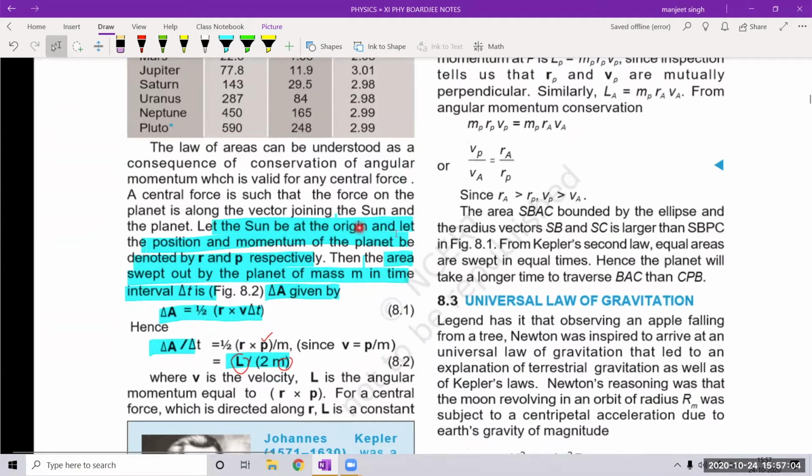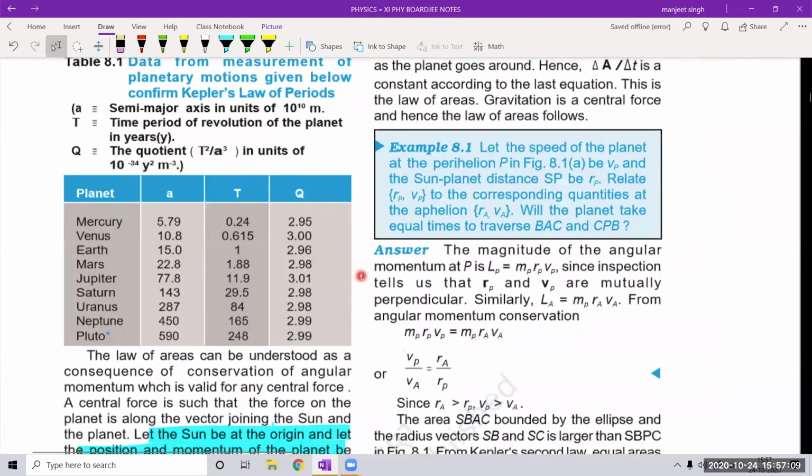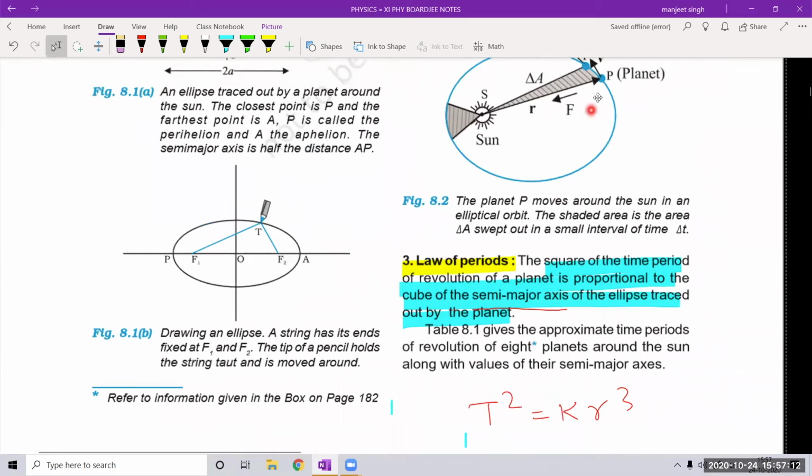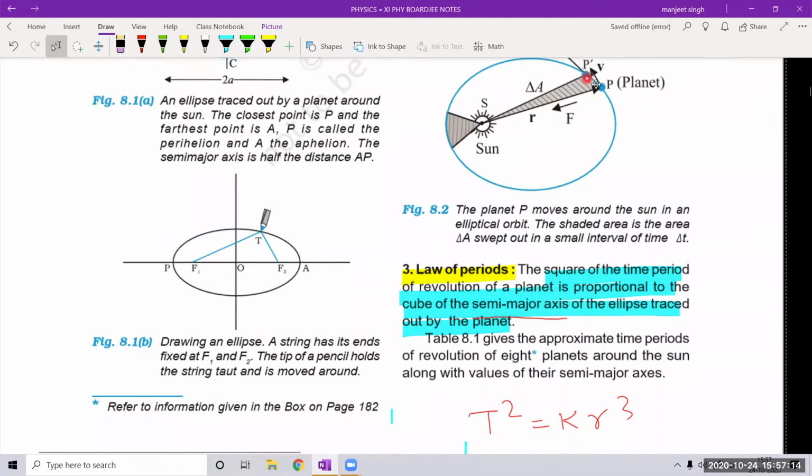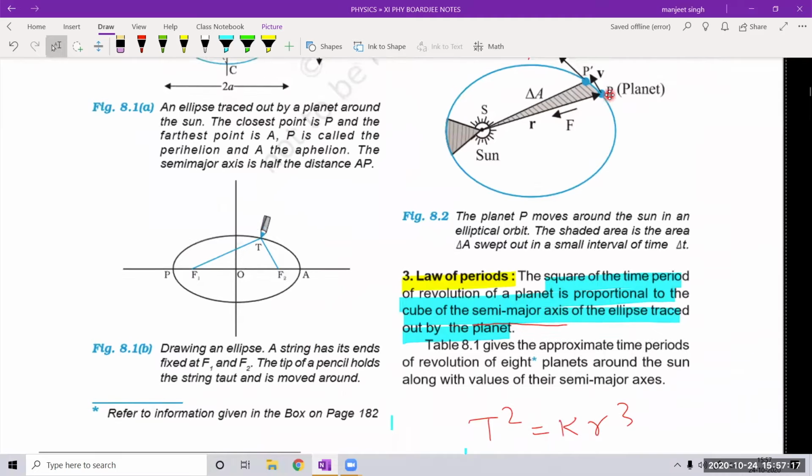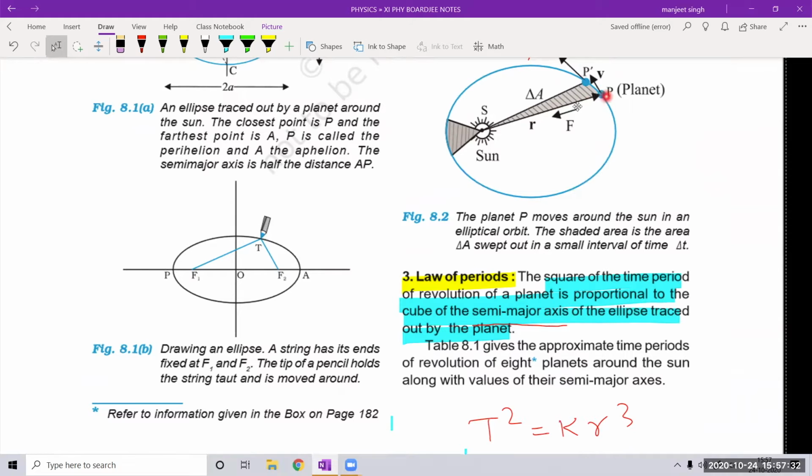Let the sun be at the origin and the position and momentum of the planet be denoted by r and p. Suppose this is a planet and it is moving around from here to here. The planet's velocity is v, its mass is m, and its momentum is p. So what is the distance it covers in 1 second? The distance it covers in 1 second is v, and this is the position vector r joining the sun and the planet. So what is the area of this triangle?